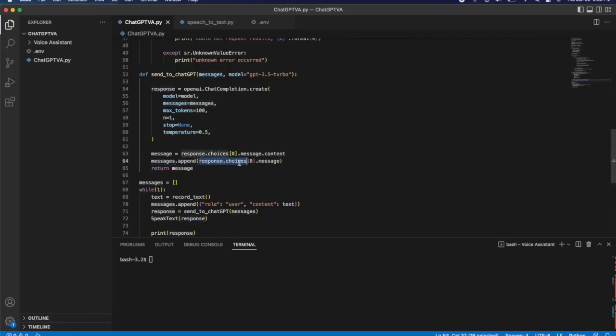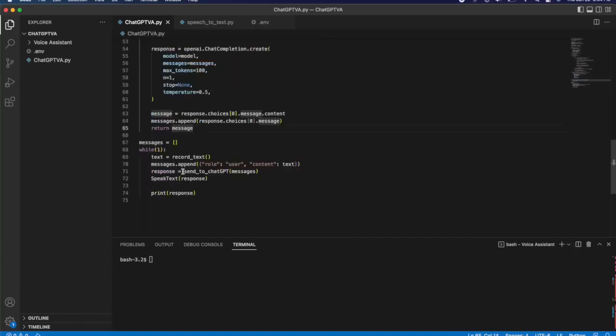Now, before we exit the function, however, we also need to update the messages array, and we need to append the message here. And notice how this highlighted section is nearly the same as on line 63, except we're excluding the content. What we're doing is appending the dictionary format to the messages array rather than just the text portion, which is under content. We're just going to append the dictionary because that's the structure that the messages array needs to have. And so you basically need to do that. Then you return the message.